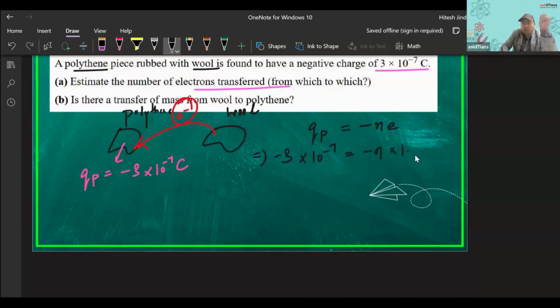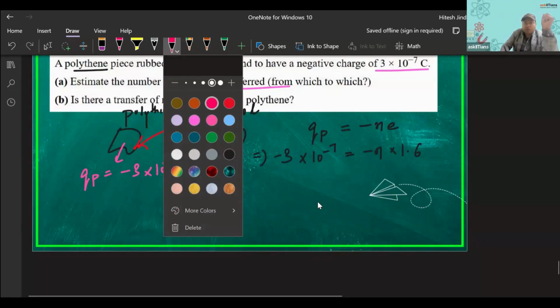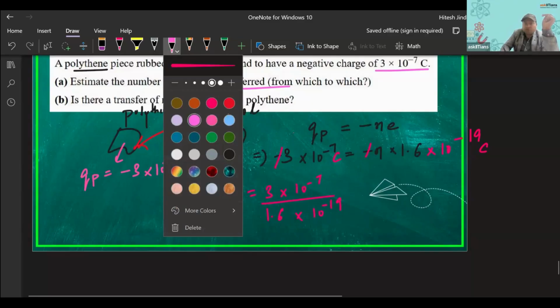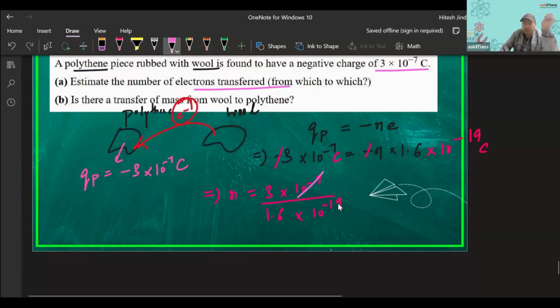And what is e? e is 1.6 into 10 to the power minus 19 coulomb. So both are in coulomb, right? So you see, minus and minus get cancelled out. So we'll have N as 3 into 10 to the power minus 7 upon 1.6 into 10 to the power minus 19. So if you observe, minus 7, and when this minus 19 goes above, it will be plus 12.